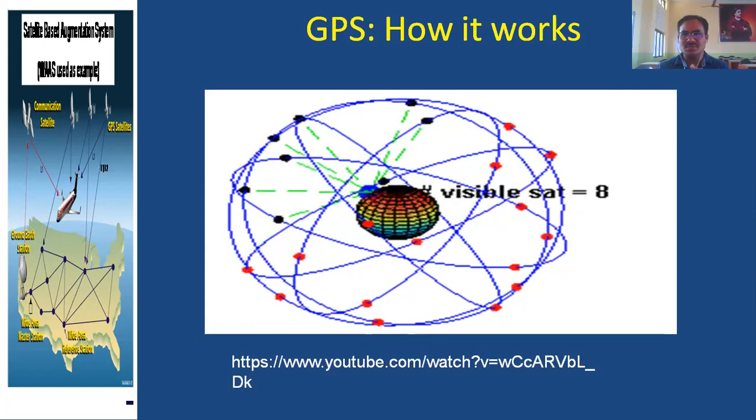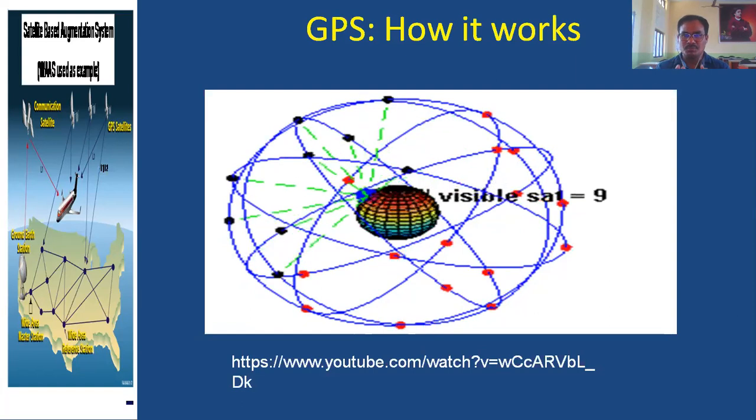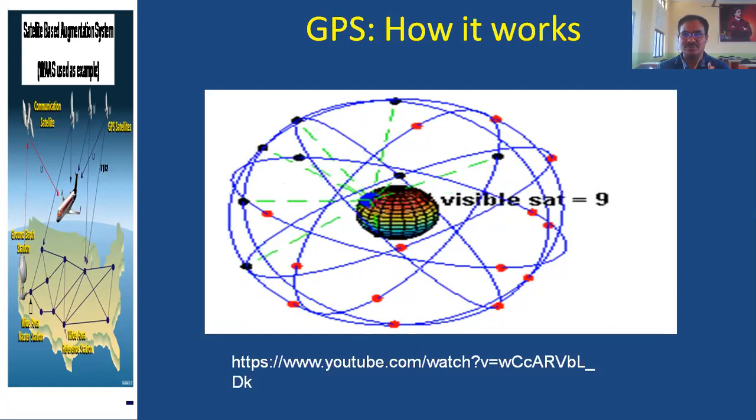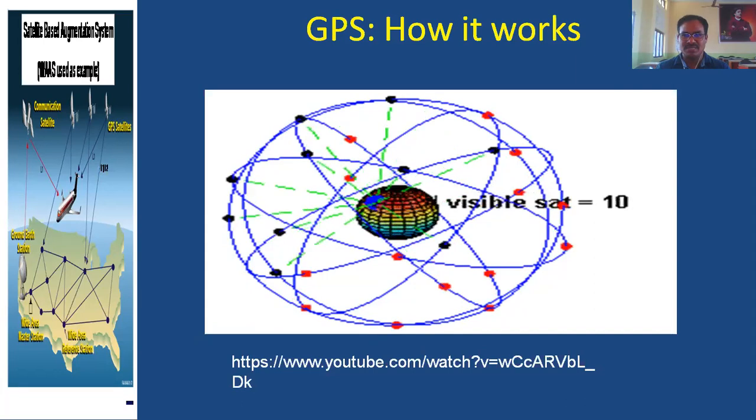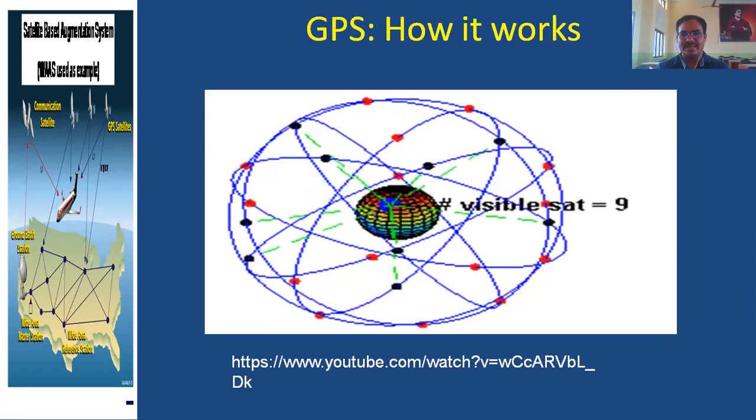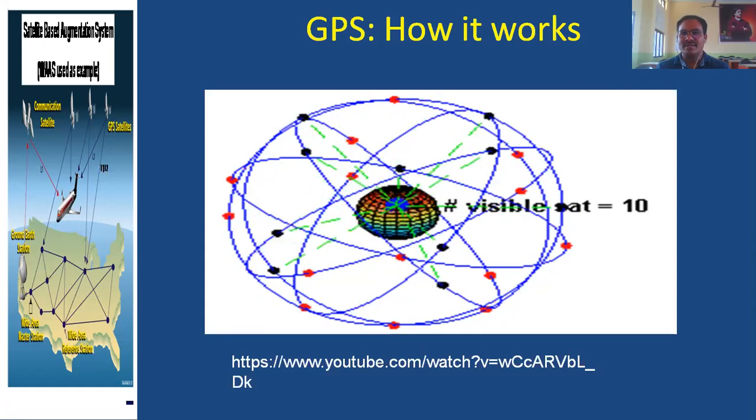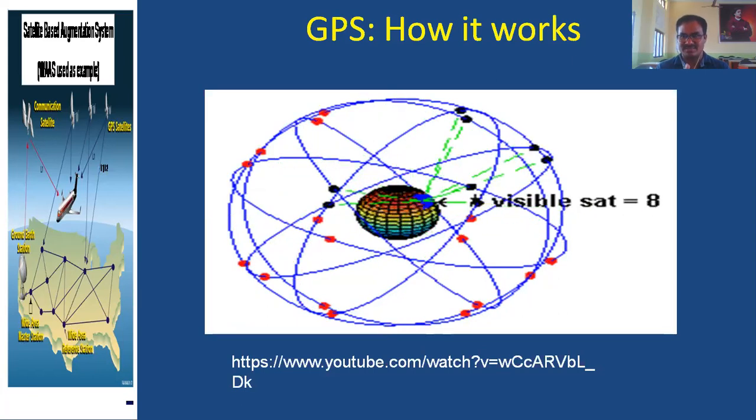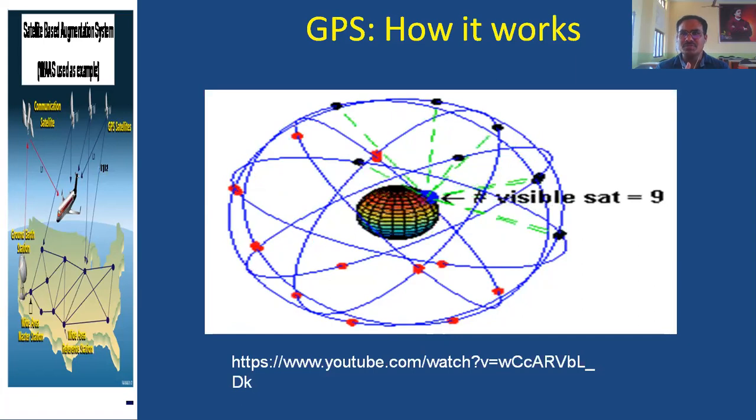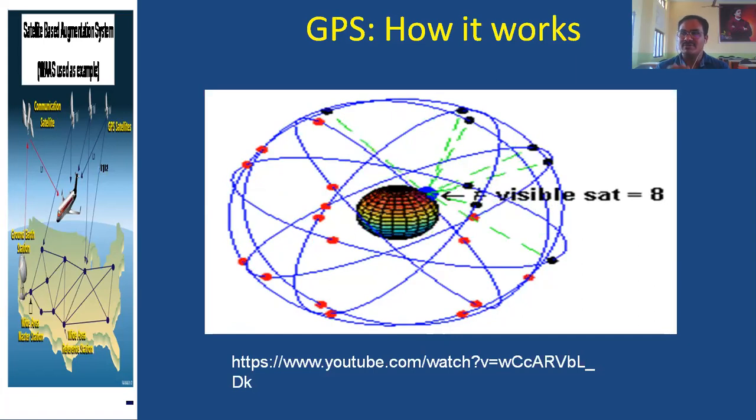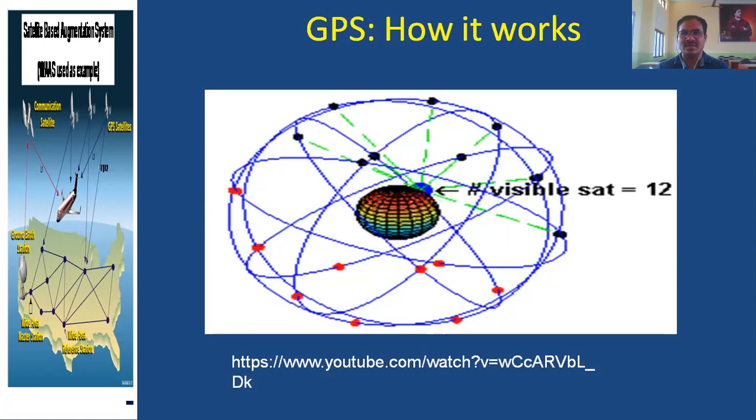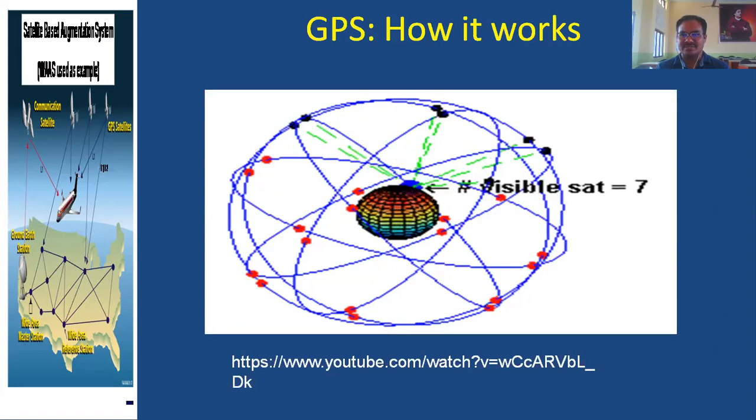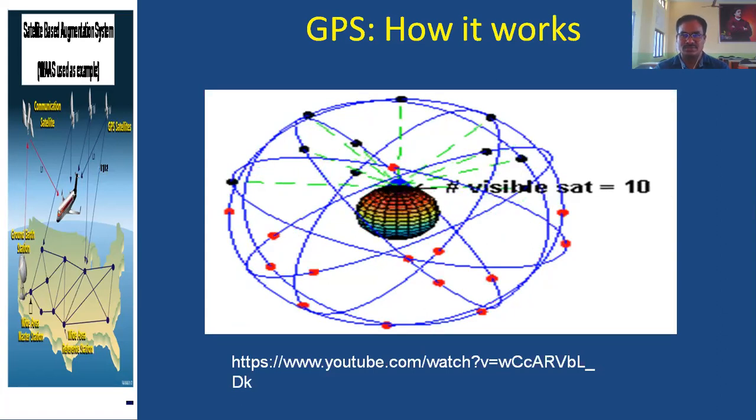The procedure to calculate the position, that is the longitude and latitude of a particular object on the Earth, is explained in the next slide. For that, visibility of a minimum of 4 satellites is enough, and we use a technique called the triangulation technique. We'll learn that in the future course.